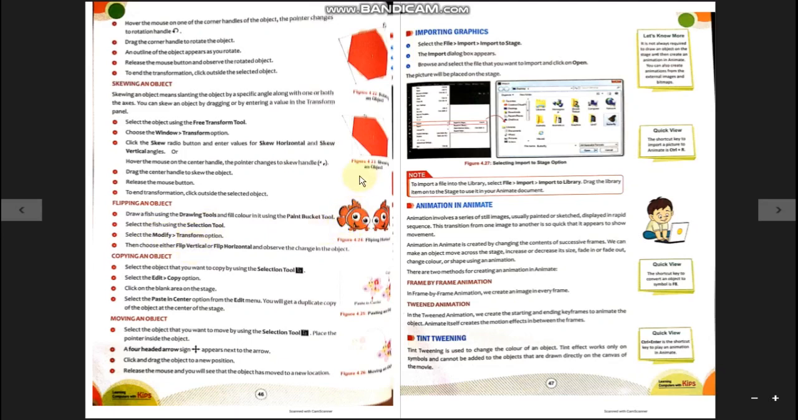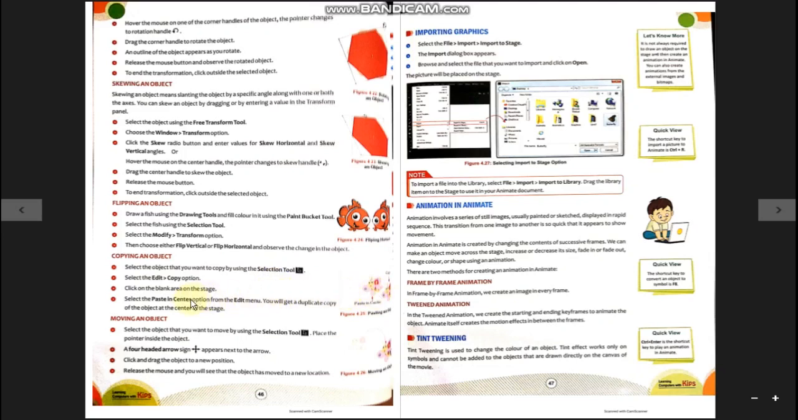Flip vertical will flip this object in vertical manner, in up down manner, and flip horizontal will flip them in horizontal manner like this. Okay, so accordingly choose the appropriate option and see the change in the object. If you want to copy the object, very easy, just select the object and either from the keyboard you can use the key combination Ctrl and C, or from the edit menu select the copy option to copy the object.